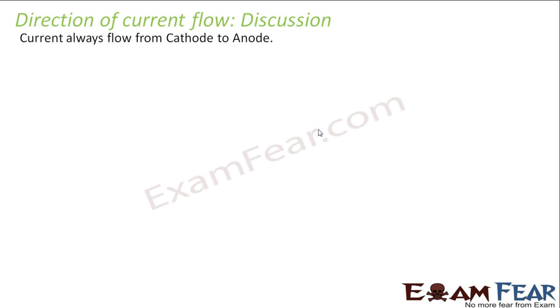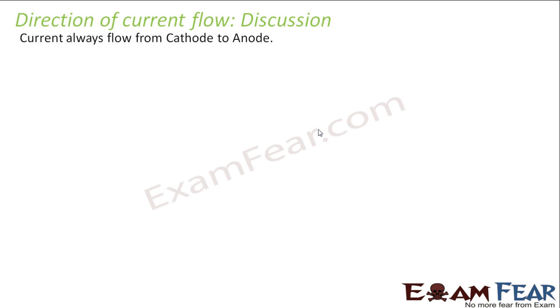Now in physics there is no specific or generalized statement that cathode is the positive electrode or that cathode is the negative electrode. Sometimes cathode can behave as a positive electrode, sometimes cathode can even act as a negative electrode. So in physics, we generally define the current flow in terms of cathode and anode. We say that current will always flow from cathode, no matter whether that end is positive or negative.